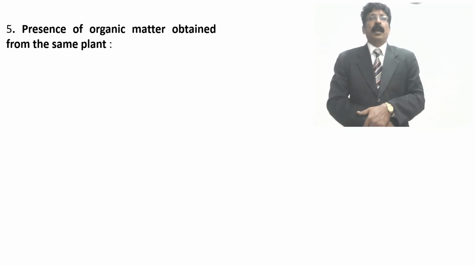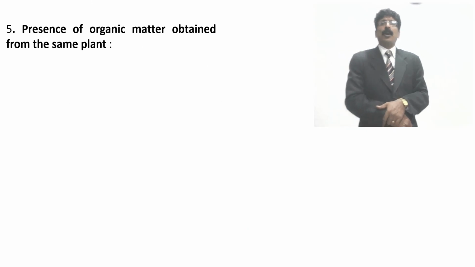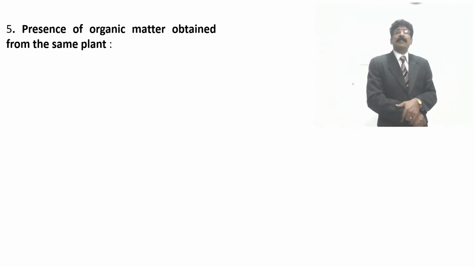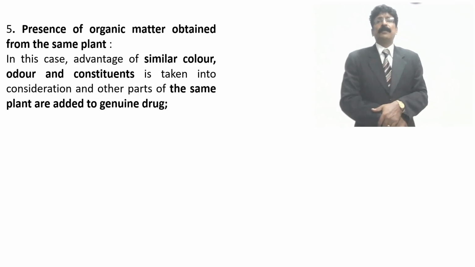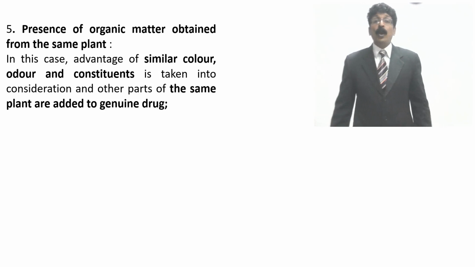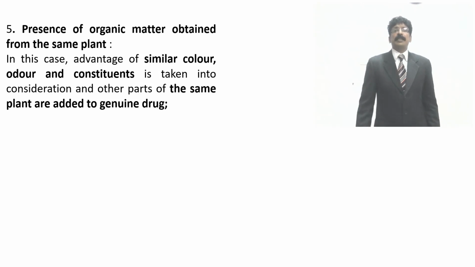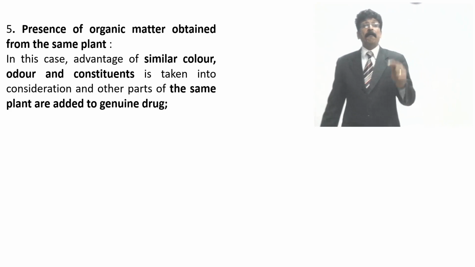And the fifth one, presence of organic matter obtained from the same plant. In this case, the advantage of similar color, odor and constituents is taken into consideration, and other parts of the same plant are added to the genuine drug.